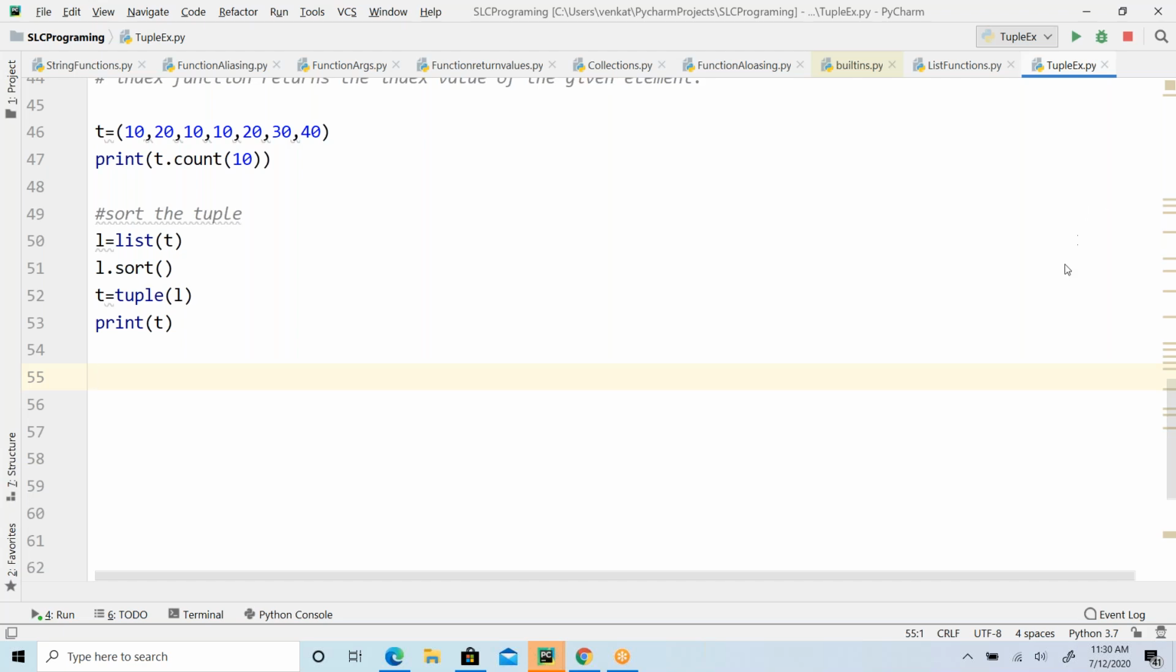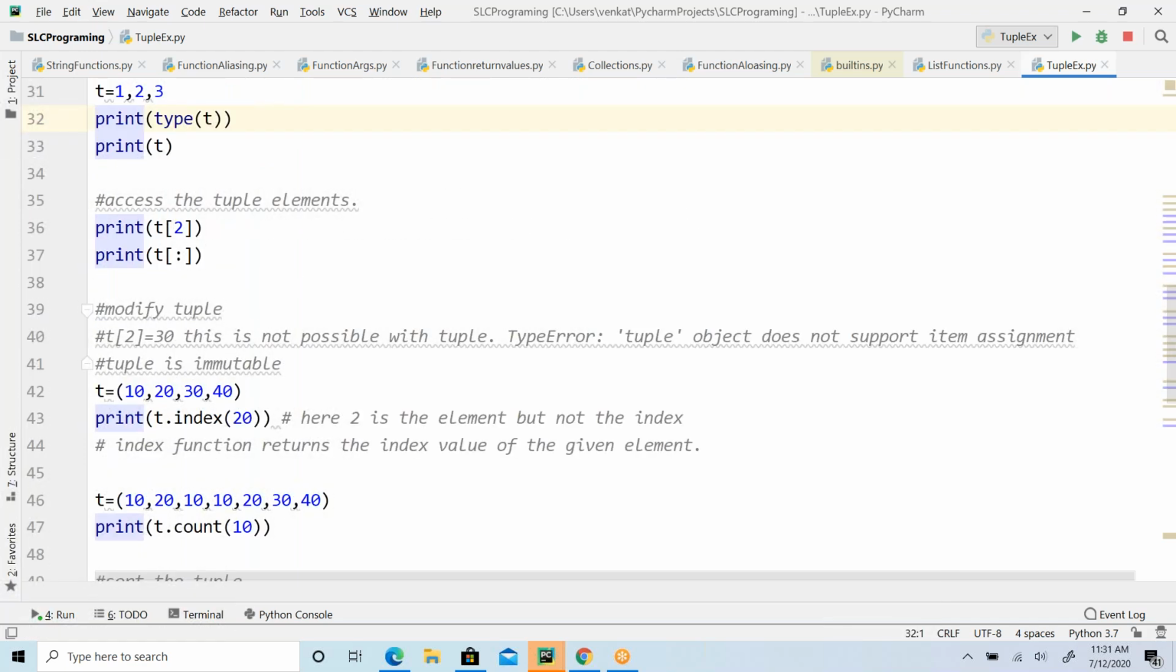There are places where I do not want to disturb my values which are coming from the database. I want to show them as they are in the output. In that case, I will go with the tuple. I do not want to modify in between. An unmodifiable collection is what a tuple is. Very important. Lists and tuples we use very frequently in application development, in writing your programs, solving problems.